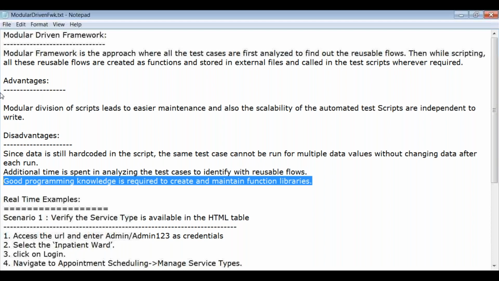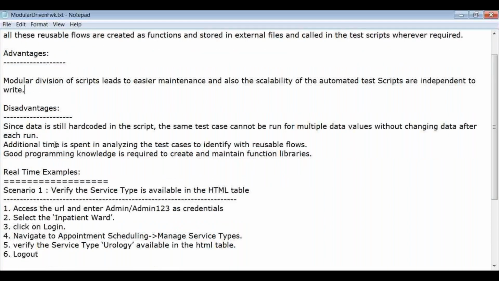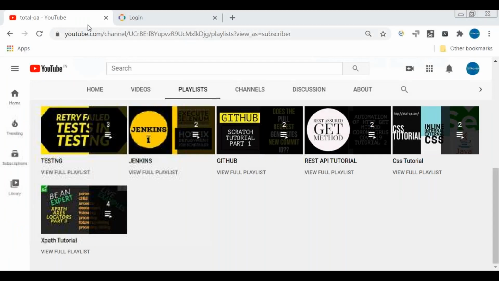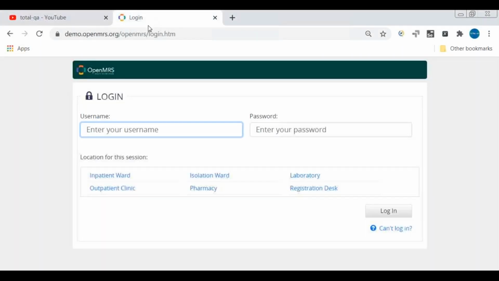In order to understand the modular driven framework, we are considering two real-time scenarios. In scenario 1, we verify the service type is available in the HTML table. Let's take the website demo.openmrs.org/openmrs/login.html. I will walk through the scenario manually to showcase the steps.